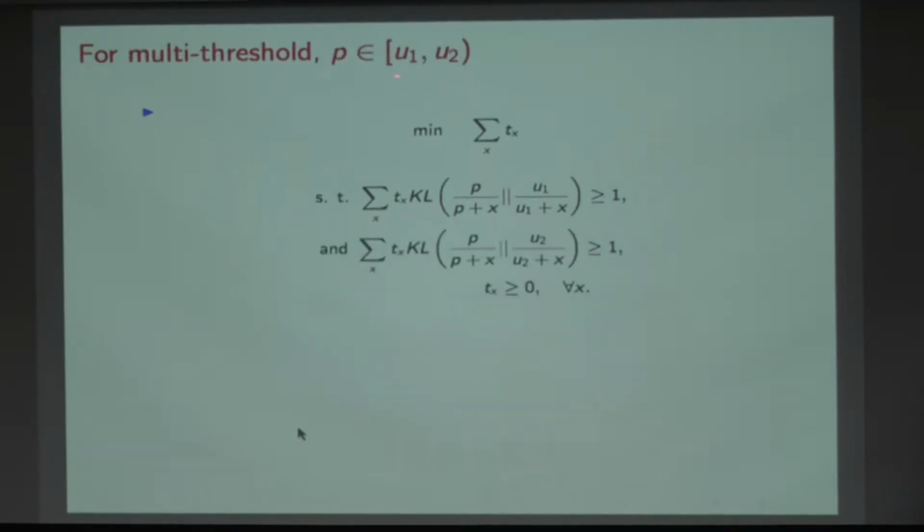Now what happens when there are two levels? Many levels. Suppose P lies in some interval, let's call that u1 and u2. The point is then I'll get two constraints here, one corresponding to u1 and the other corresponding to u2. So the person's level is P, and it lies between u1 and u2.